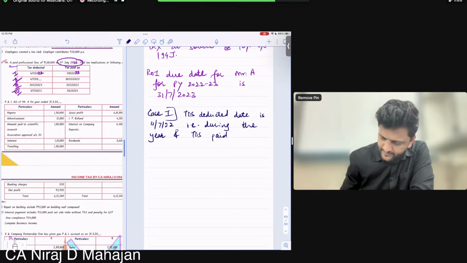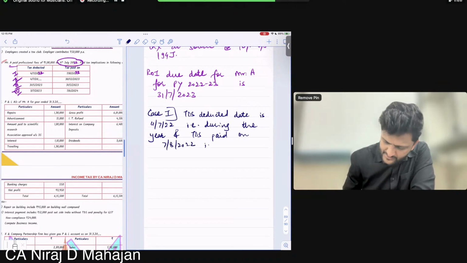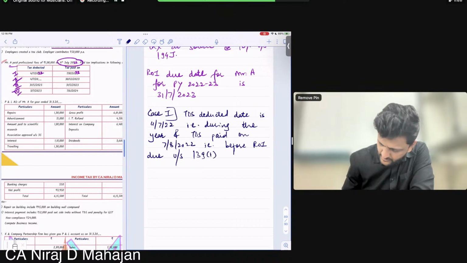And TDS paid on what date? 7/8/22. Okay. That is before ROI due date under section 139(1). That is 31st July 23.